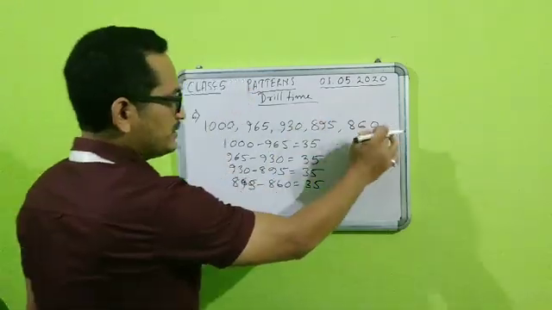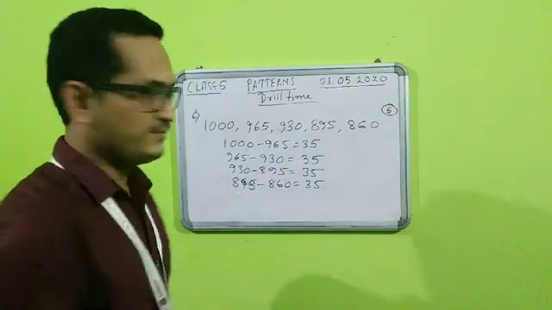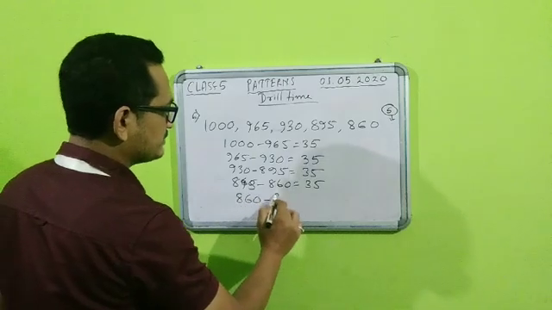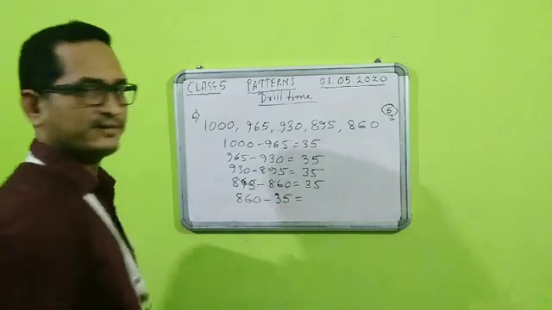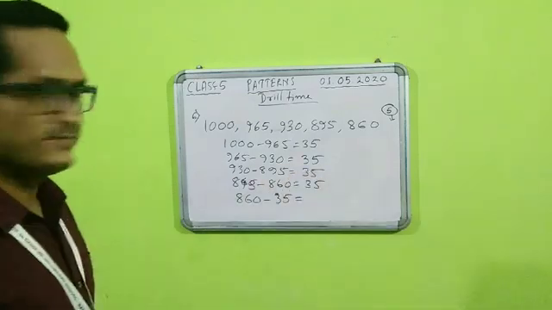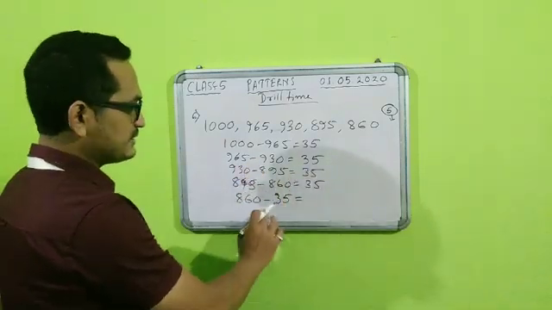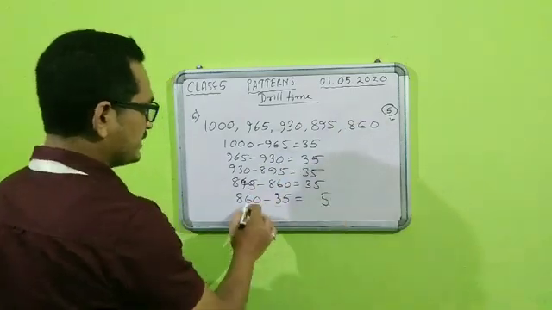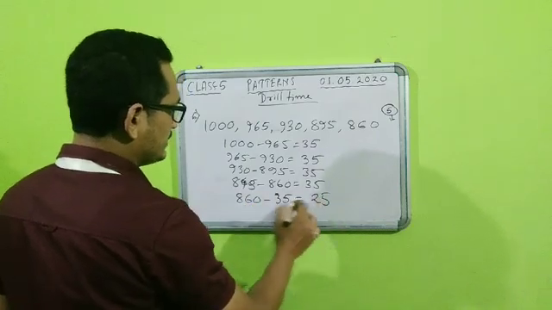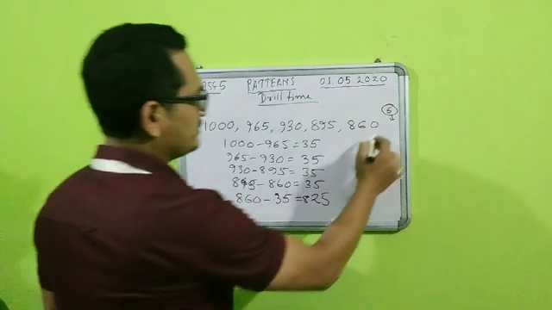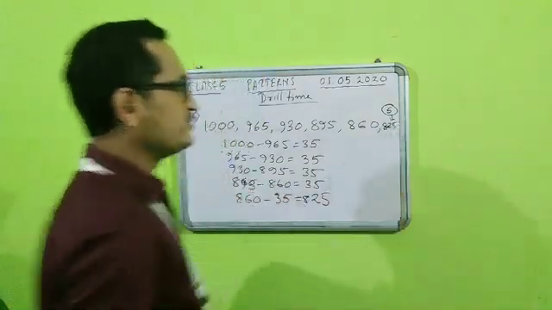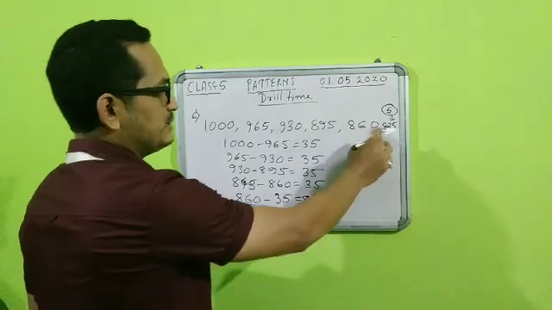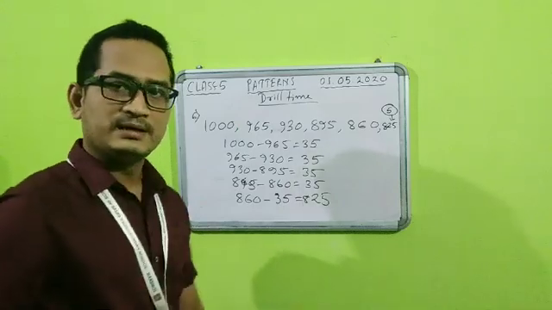So at the end of day 5, what should be coming here? That will be 860 minus 35, because every time we are subtracting 35. So 860 minus 35 will be the 5th day remaining. If you subtract, 10 minus 5 is 5, then 5 minus 3 is 2, and then it will be 8. So how much amount will be left? It will be 825 rupees at the end of day 5, students. So 860 minus 825, if you do, then also you will get 35 rupees.